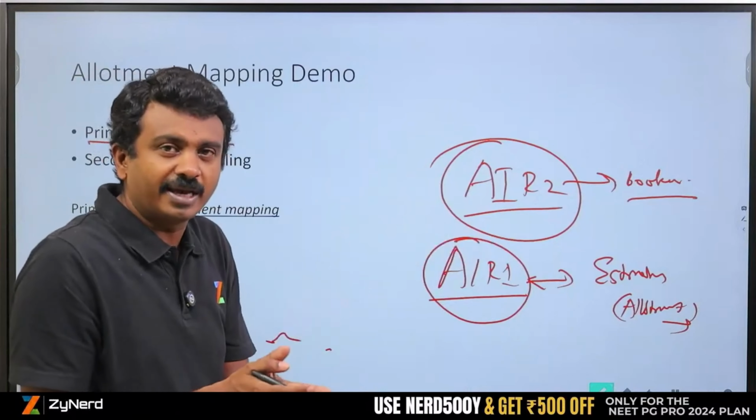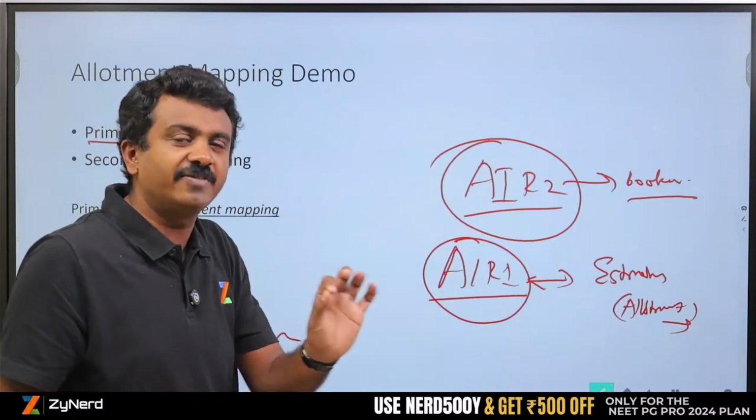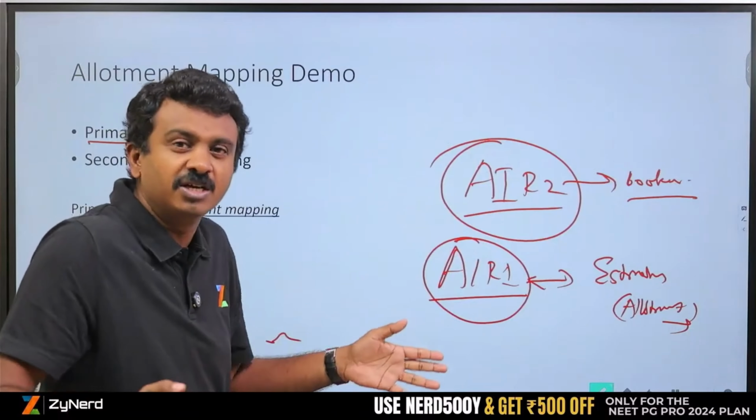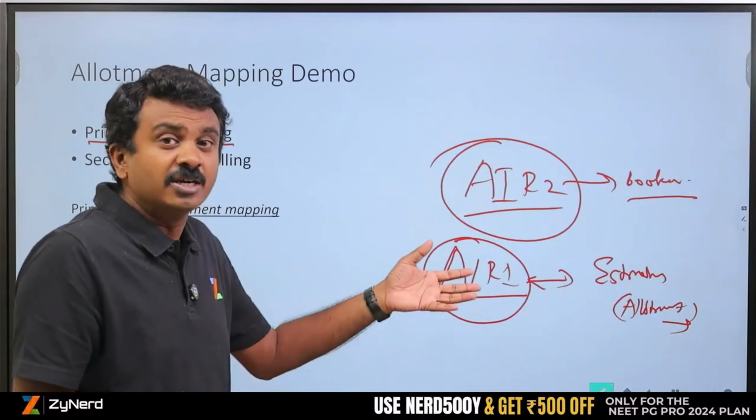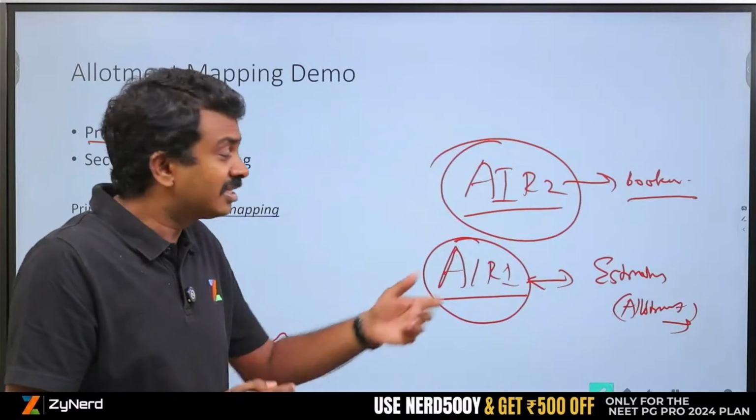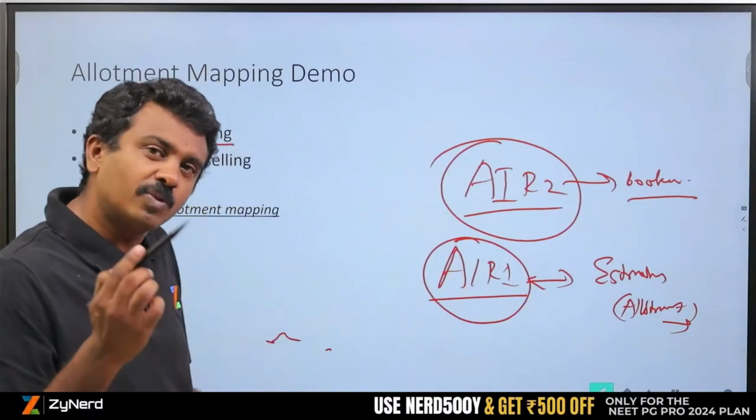Currently it might not look like a long period of time. All India Round 2 is very, very critical because you will have to immediately take a decision. You will have 2-3 days to take a decision, etc. At that stage, Round 2, Round 3, this is very critical. If you go through allotment mapping now itself, it will be beneficial.